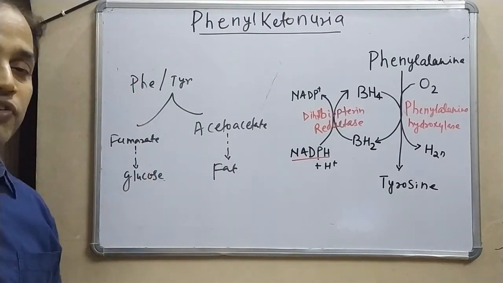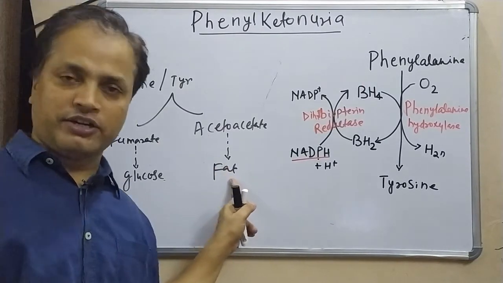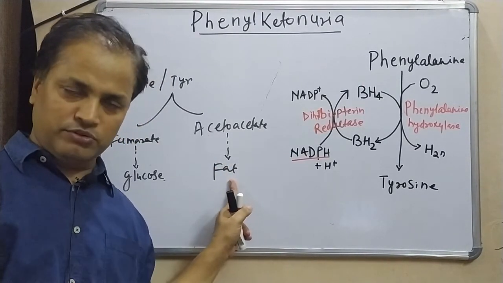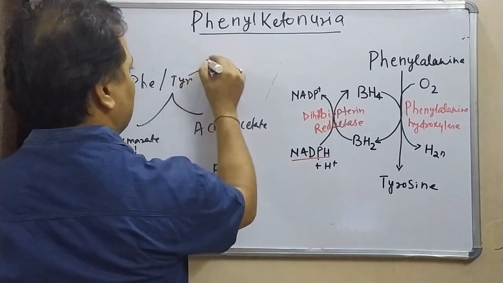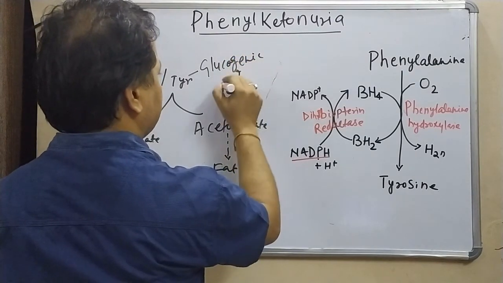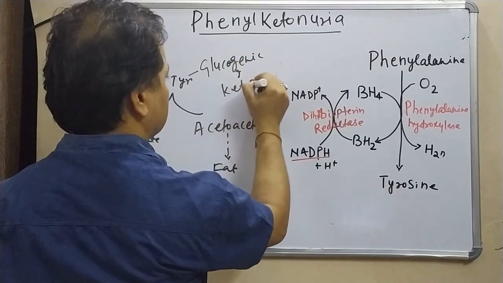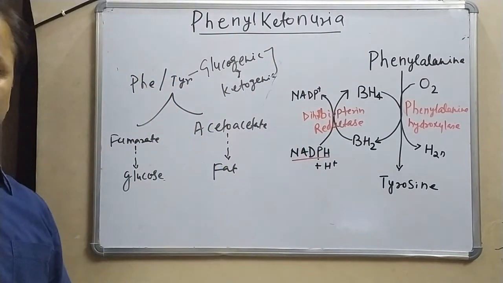Means both phenylalanine and tyrosine can give you glucose and also fat. So, both are glucogenic and ketogenic. It gives you both glucose and ketone body.